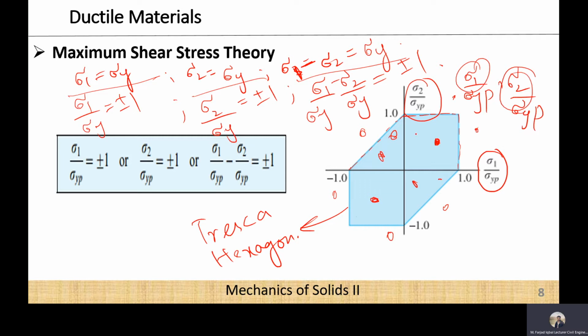You will simply plot all these points in this curve and you can see which materials are lying inside the shape, and those points are safe, or those points are not going to fail, and the points which are lying outside this shape are going to fail, or you can select a different material for that one.